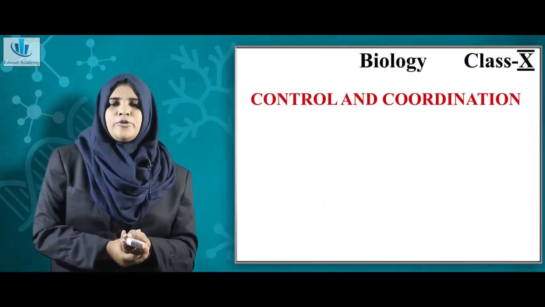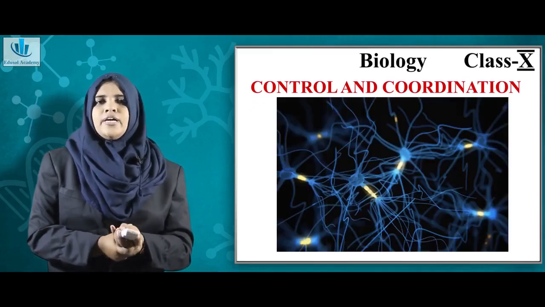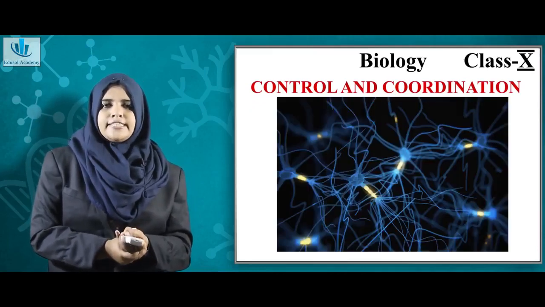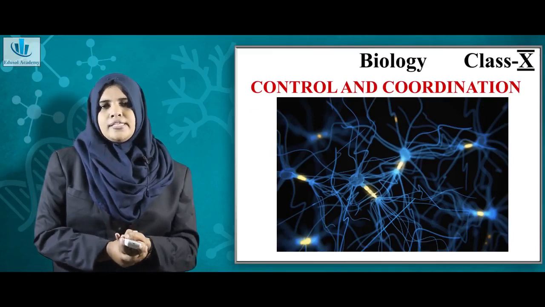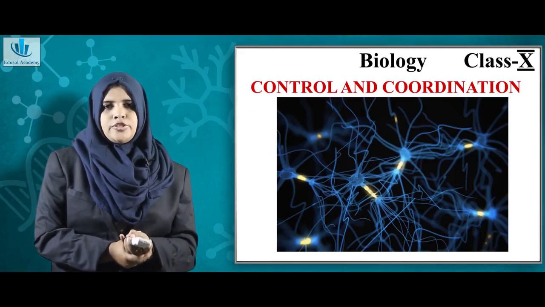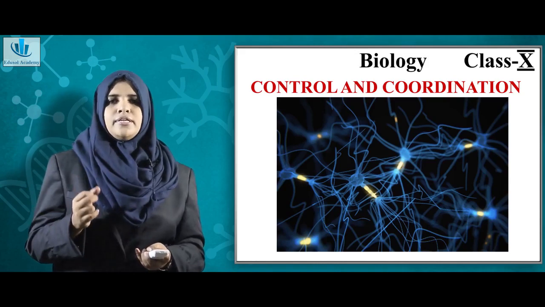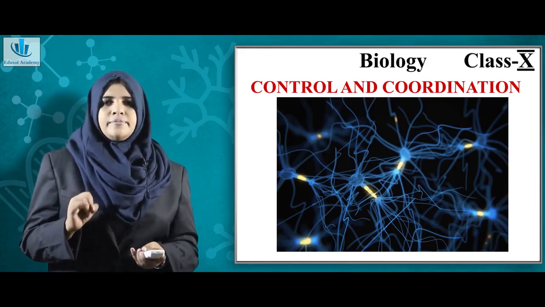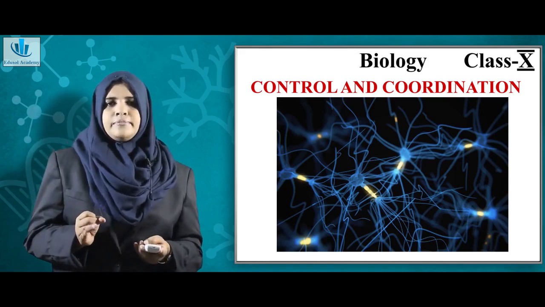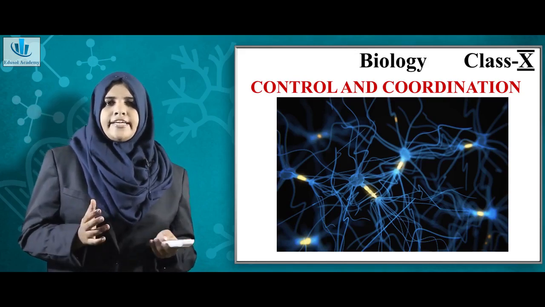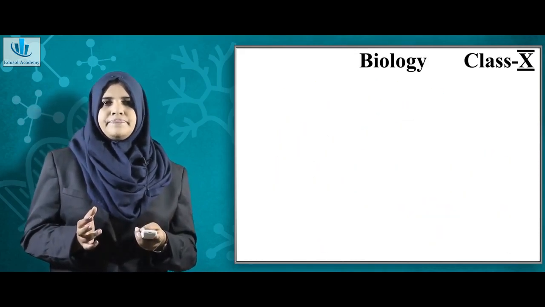Let us study about control and coordination in humans as well as plants. In human beings, the control and coordination are performed by two systems. You have a nervous system and an endocrine system. In this chapter, we will study about these two systems.